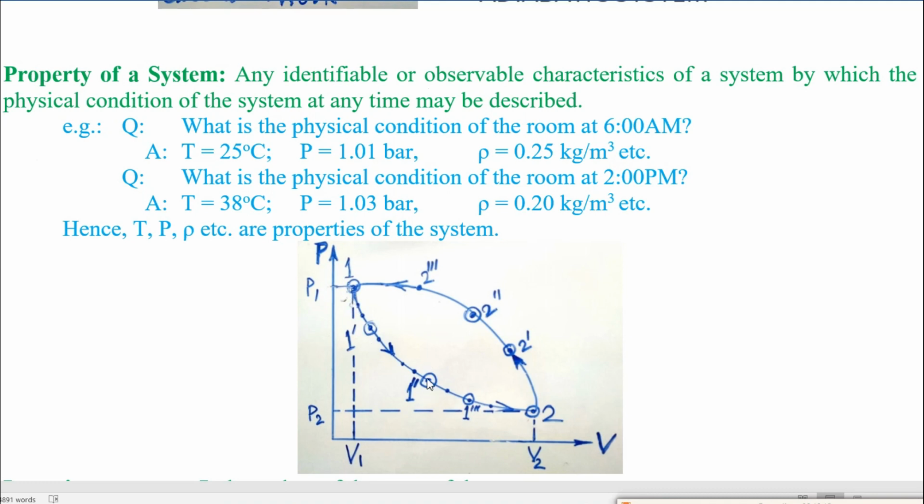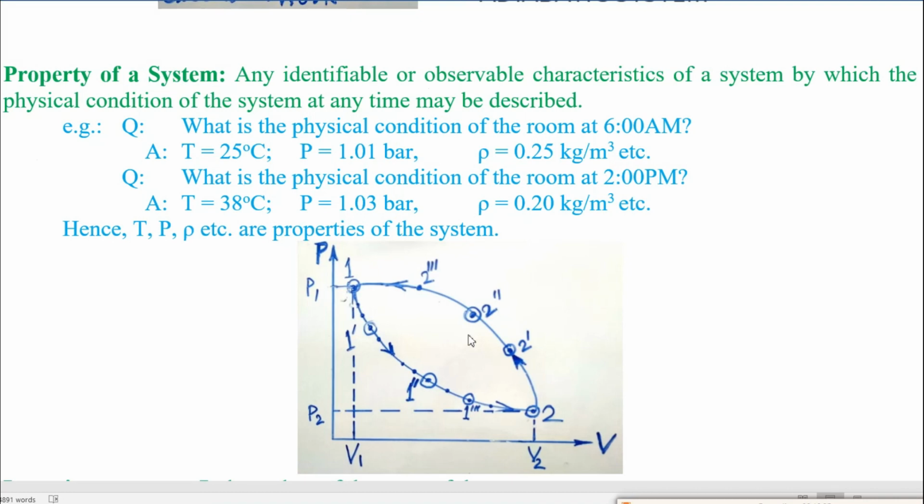For example, this is for 2 pm, say 1 triple dash. Here what is the temperature? 38 degrees centigrade, pressure 1.03 bar, and density 0.20 kg per meter cube. So as the time changes, the properties change as well as the state also changes.